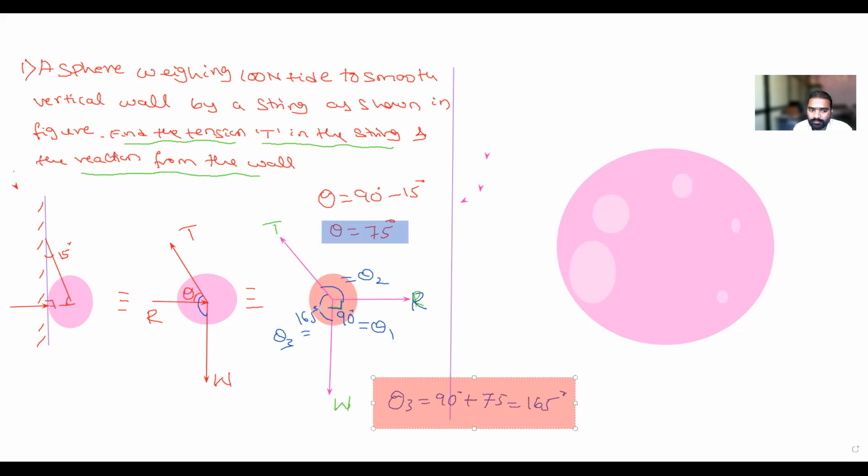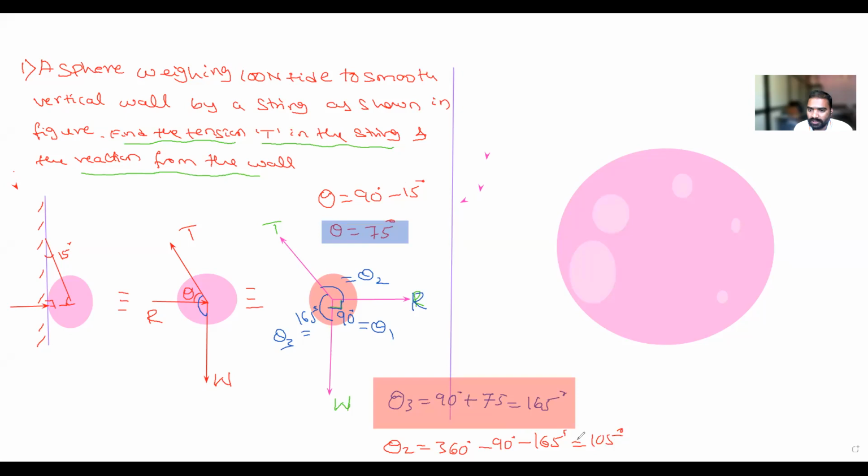Next I want to find out theta 2. How to find out theta 2? Total is 360. Theta 2 is equal to total 360 degree minus theta 1. How much is theta 1? 90 degree. Minus theta 3, how much is it? 165. So calculate how much is theta 2? 105. Okay.